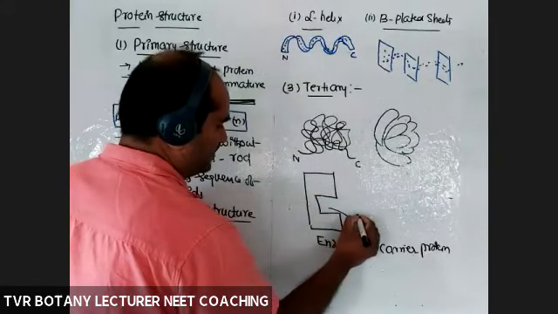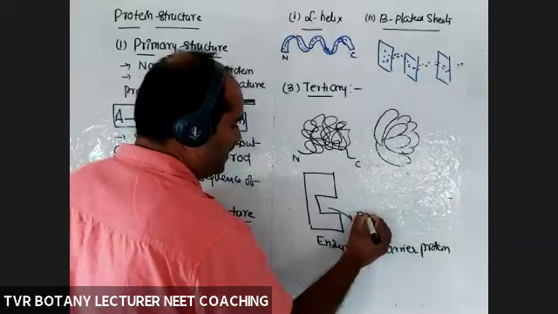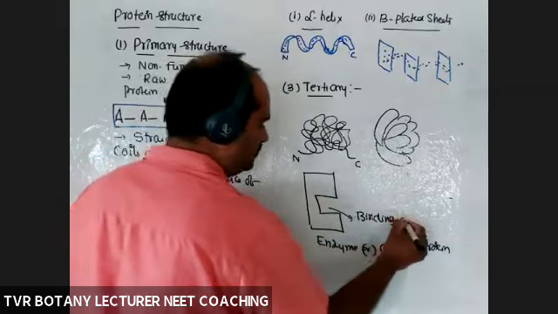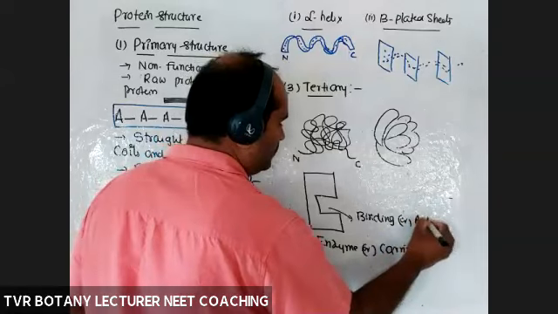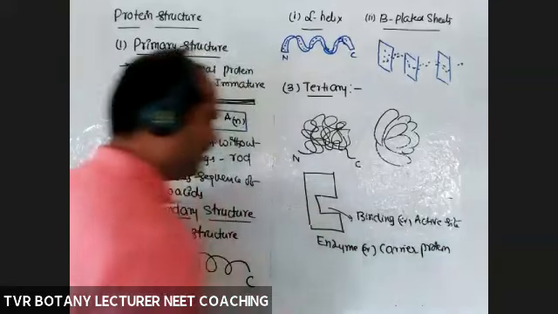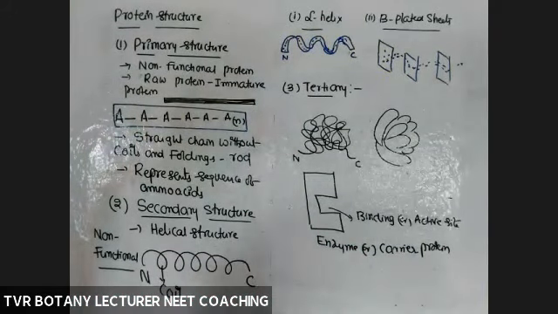This site is called a binding site, or active site. In general, it is called a pocket, crevice, cleft, or opening, with the purpose of transporting or binding.